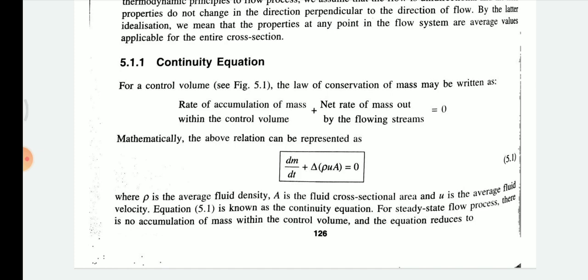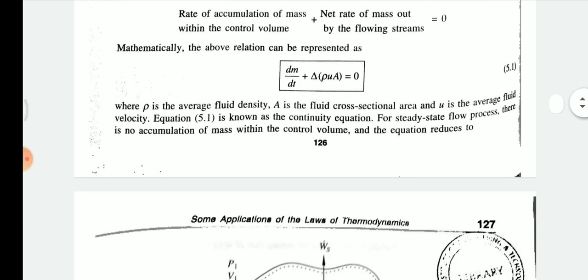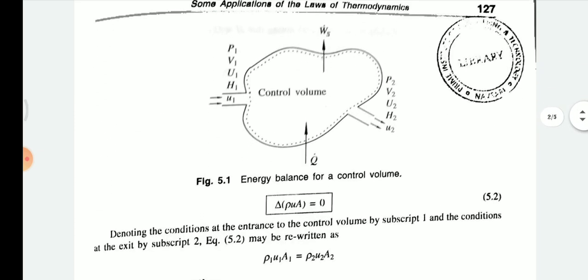So how can it be defined? First, the control volume, figure 5.1. It will be the energy balance for a control volume. For any system containing a volume, the initial pressure is P1, initial volume is V1, internal energy is U1, enthalpy is H1, and velocity is U1.